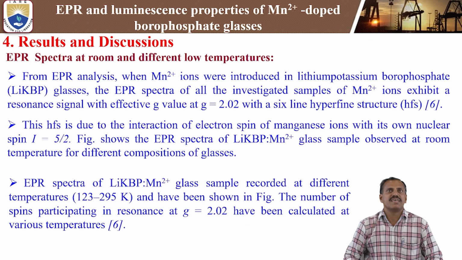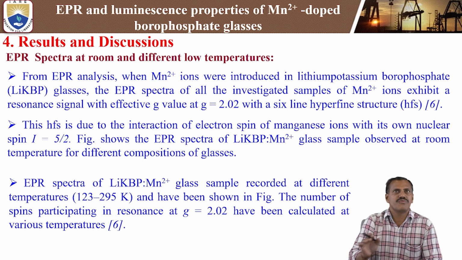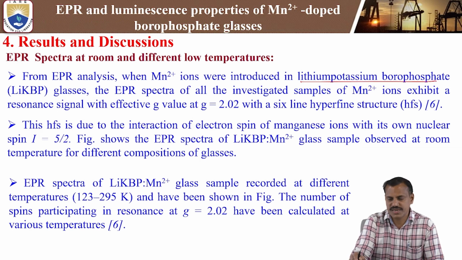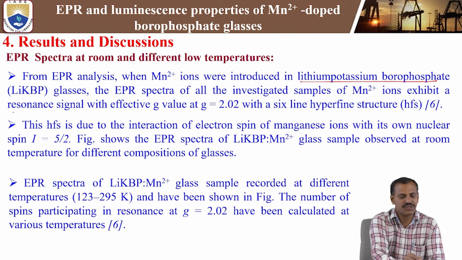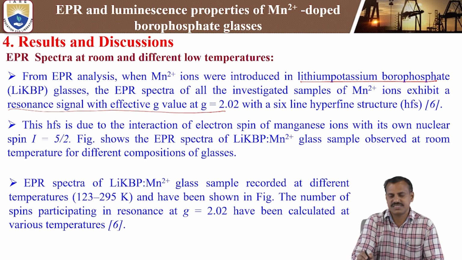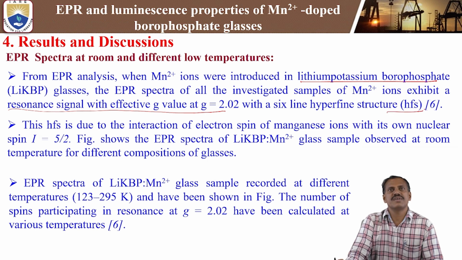Next, coming to the EPR spectra at room temperature and different temperatures. From the EPR analysis, when Mn2+ ions were introduced in the lithium potassium borophosphate glasses, the EPR spectra of all the investigated samples exhibit the resonance signal with effective g = 2.0 with a 6-line hyperfine structure. That is mainly due to the nuclear spin of the Mn2+ ions being 5/2. That is why you get 2I+1, so you get 6 lines of the hyperfine structure.